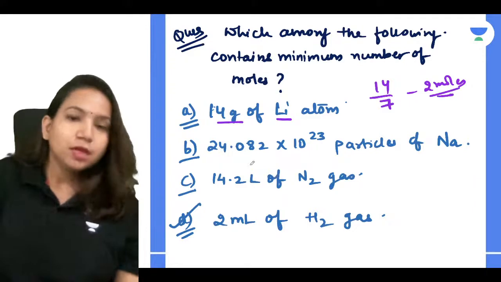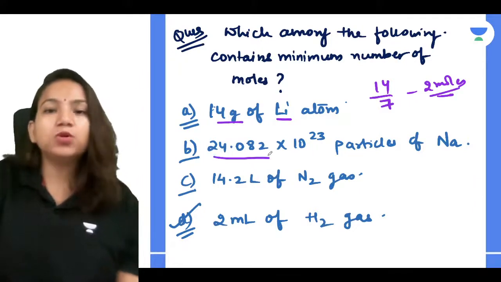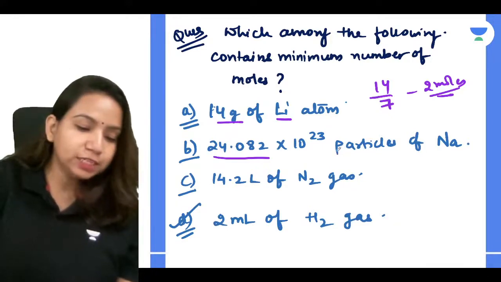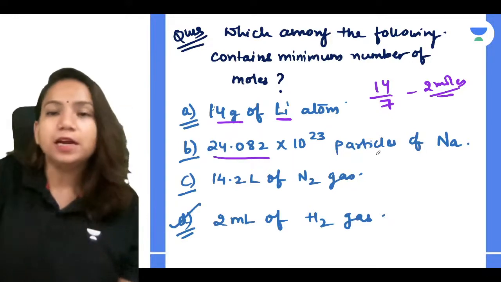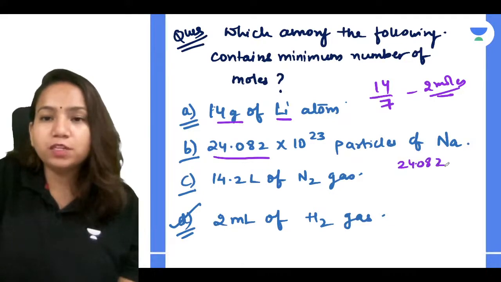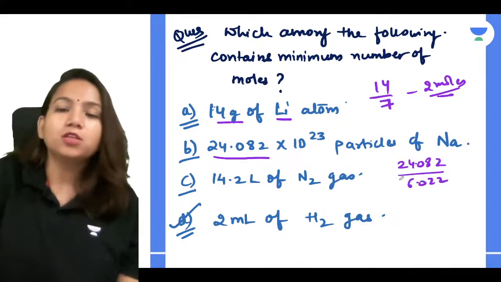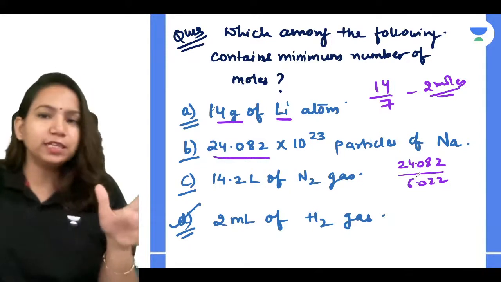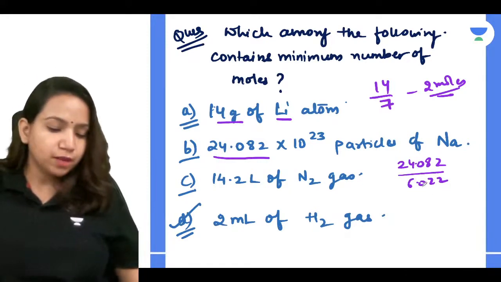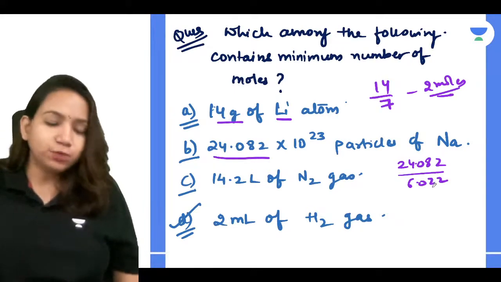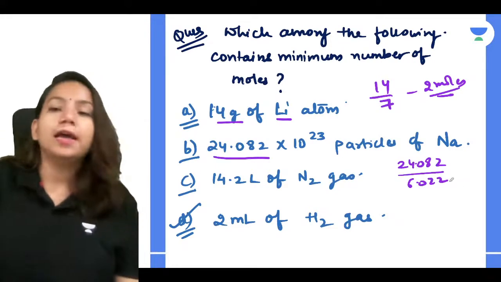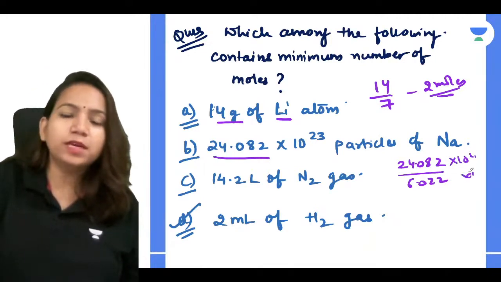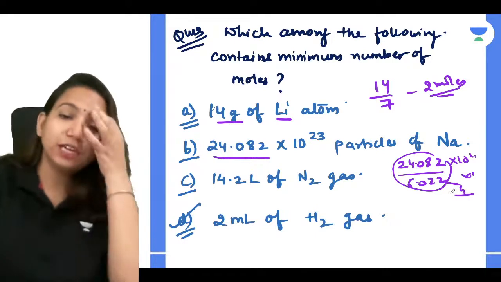Now this is given 24.082 into 10 to the power 23. So how will you be doing it? Tell me, guys. You will do 24.082 divided by 6.022. You can understand that 6 4s are 24, so around 4 you will be getting the answer, right? Correct, Sangeeta. Very good. So you will be getting a bigger value.